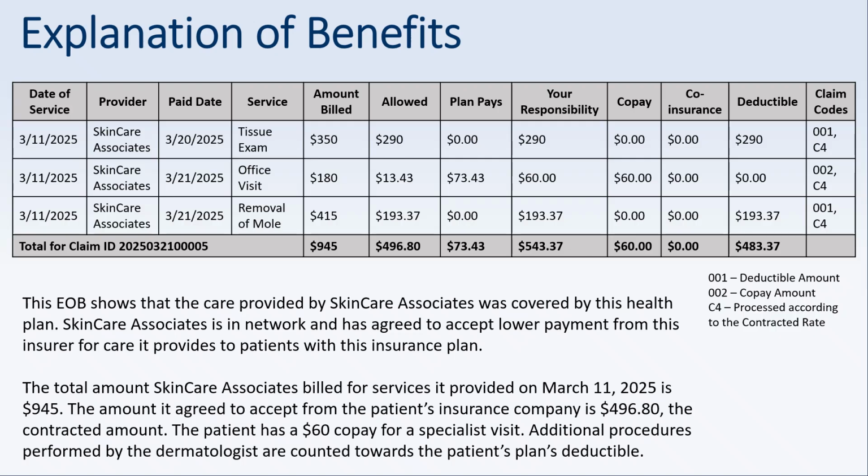In this example of an explanation of benefits document, you can see the date that the service was provided, the name of the provider, the date the claim was paid, the service that was provided, the amount that was billed, the amount the plan allowed, the amount the plan ultimately paid, your responsibility, any copays that were due, any coinsurance that was due, and the amount that was put towards your deductible. You can also see the claim codes listed.